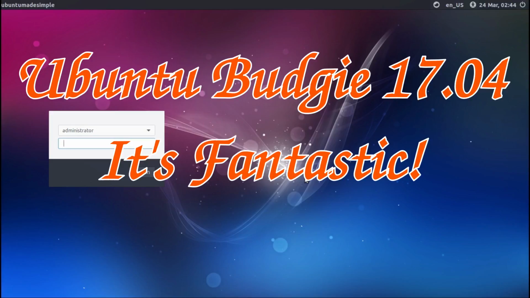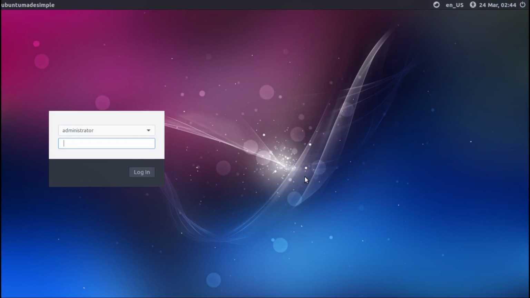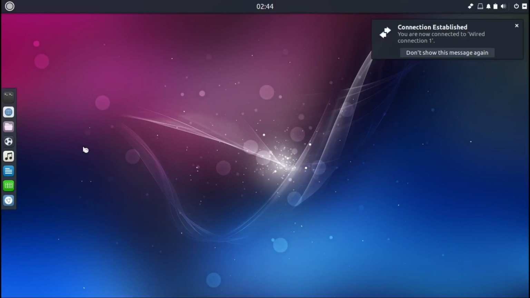Hello, today we're looking at Ubuntu Budgie 17.04 Final Beta, and this is the login screen. The only desktop environment pre-installed is the Budgie desktop, as expected, but there is a place where you can install more, if it's working. In previous releases, I tried to install different desktop interfaces, but I couldn't.